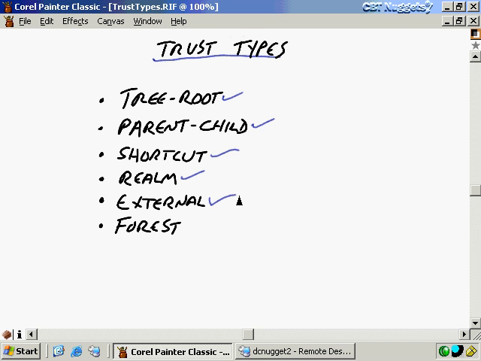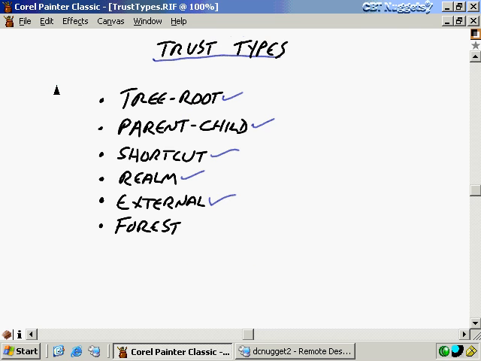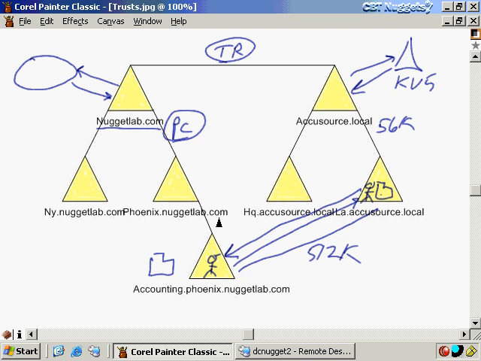Very similar to that would also be an external trust relationship. And for that, maybe I've got an old NT4 domain out here that's just hanging on, and we can't seem to get it converted. Maybe there's a political battle or whatever. But we still have to access resources back and forth. It doesn't have anything to do with my domain, doesn't have anything to do with my forest, so I'm just going to create my old style NT4 trust relationship here. That would simply be an external trust relationship. And then finally, we can have a forest trust relationship.